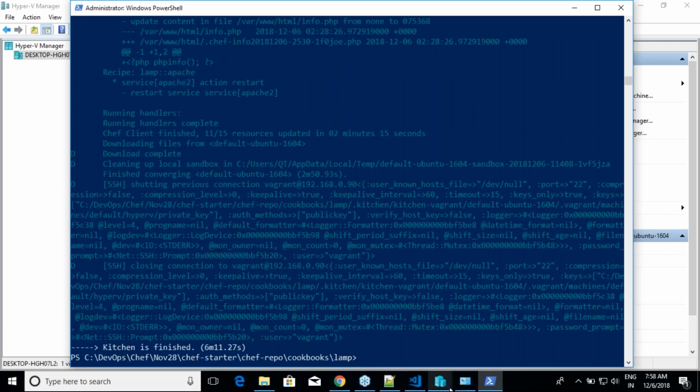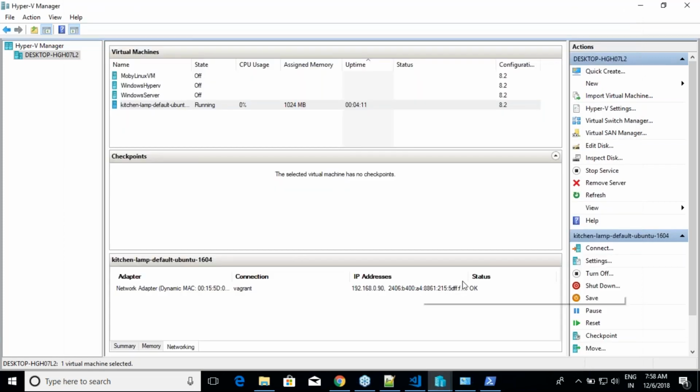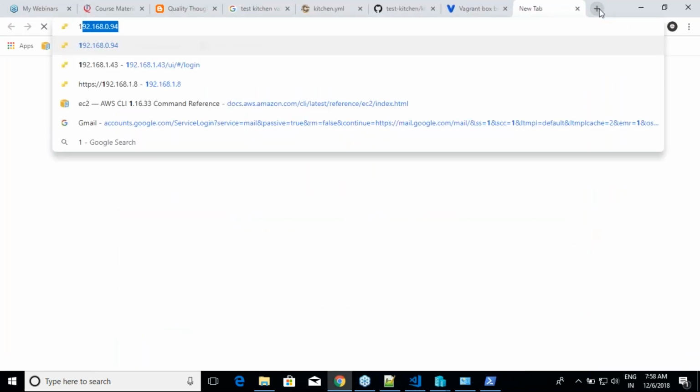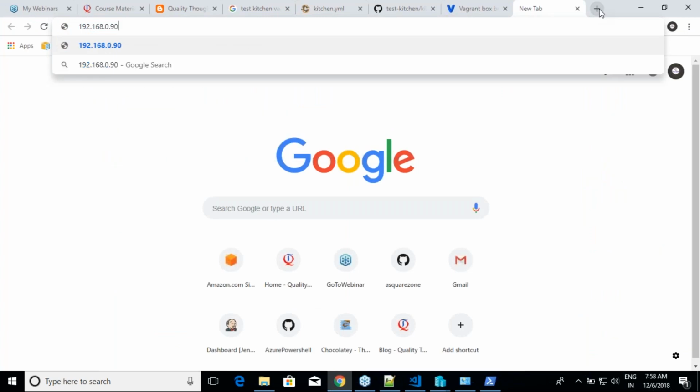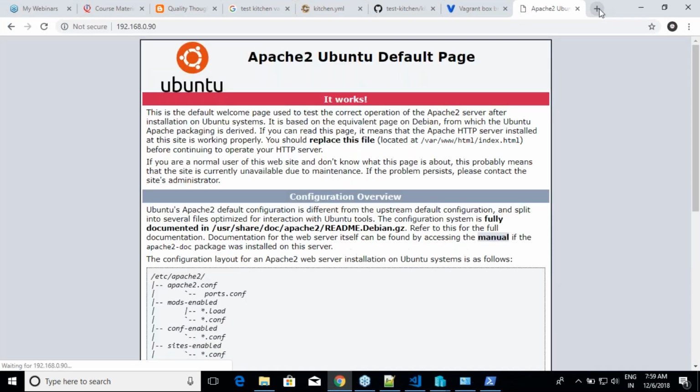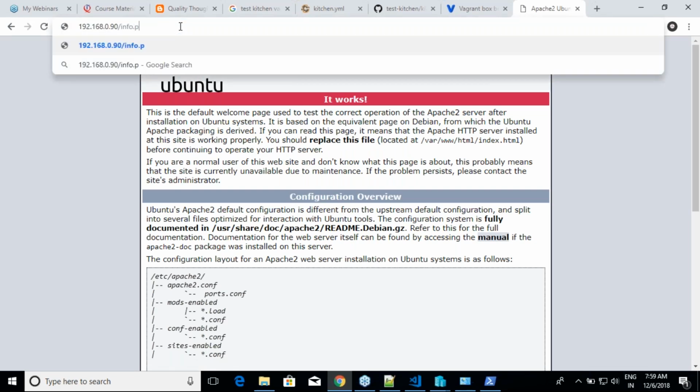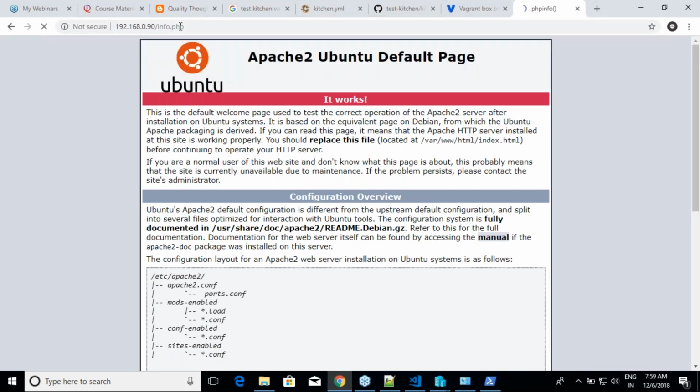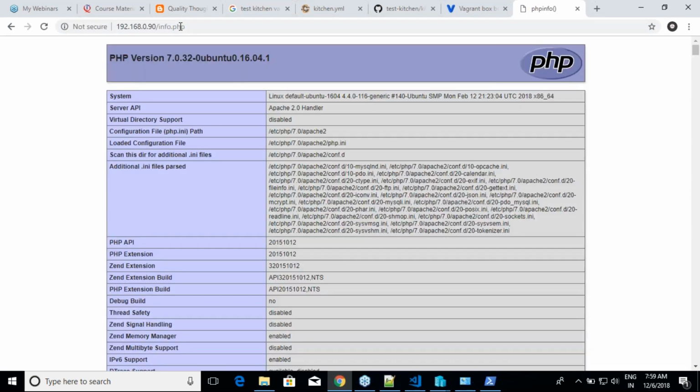So now let me go into this machine, and if you see over here, there should be some. Okay. 192.168.0.90. 192.168.0.90. Okay. And slash info dot. Did we get it? This is what we have written our cookbook for, right? And it is working. Right.